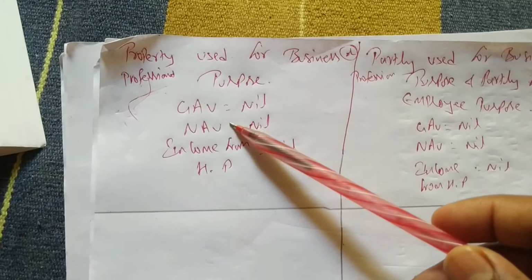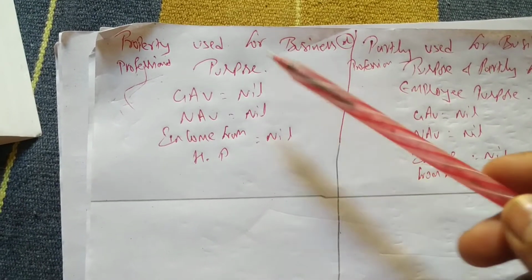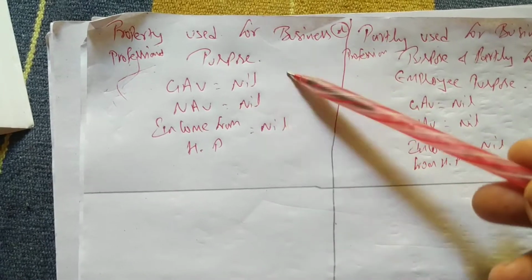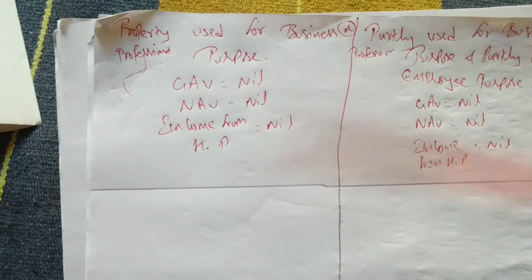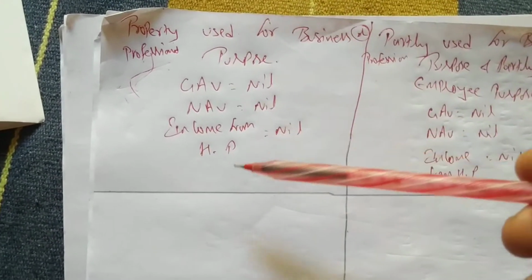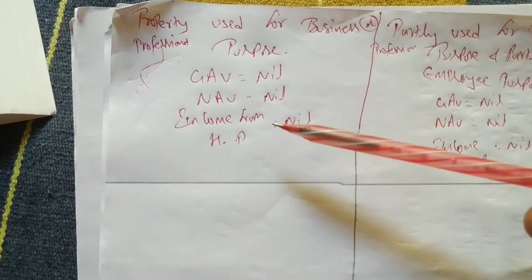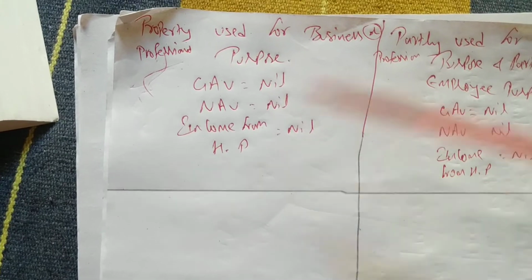Whenever a property is used for business and professional purpose, income from house property will be nil. There will be no GAV, no NAV and no income from house property. Whenever the problem mentions the house property is used for business or professional purpose, the income from house property will be nil. Let us explain this with an example.